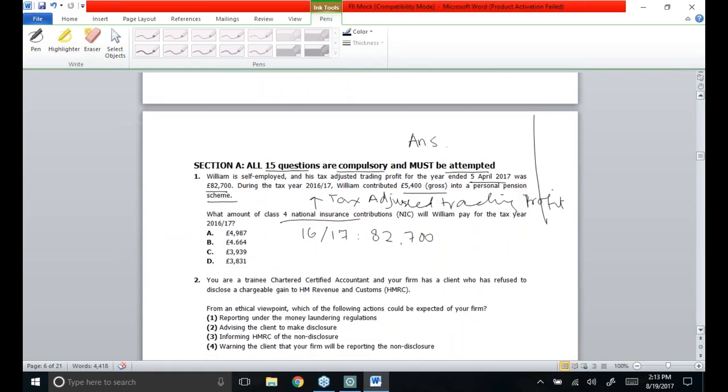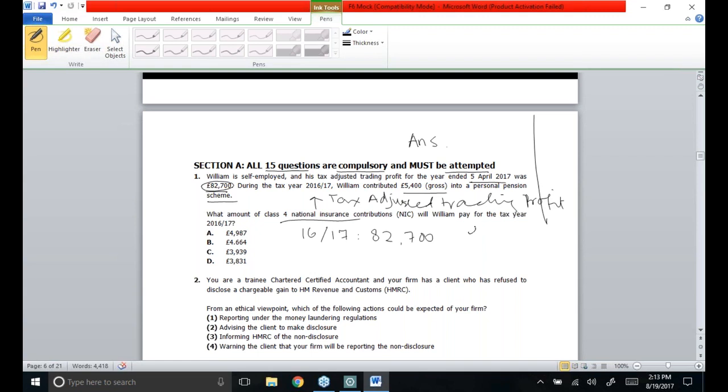As the earning figure is £82,700, over the first 8060, no rate has to be applied. Then from 8061 to 43,000, a rate of 9% has to be applied.